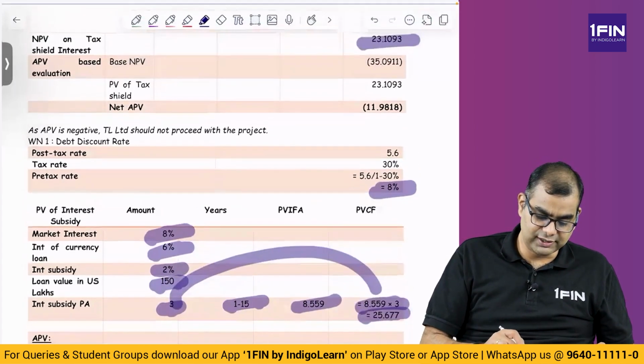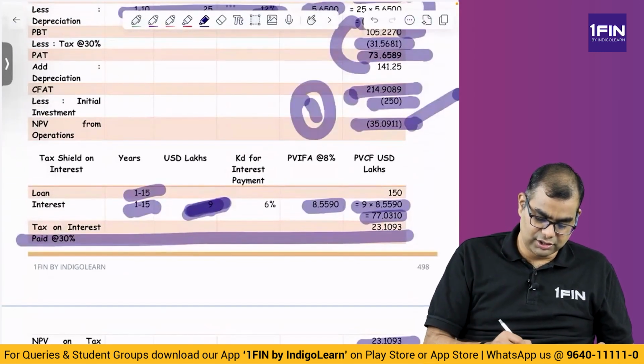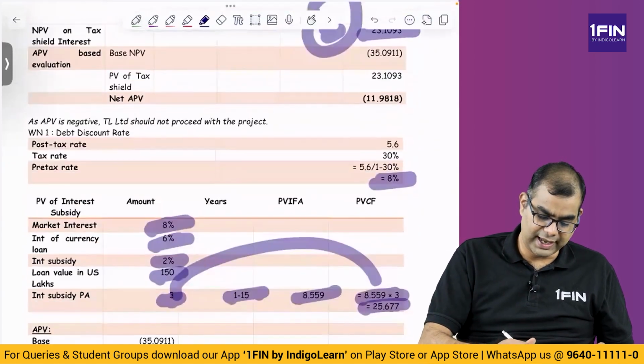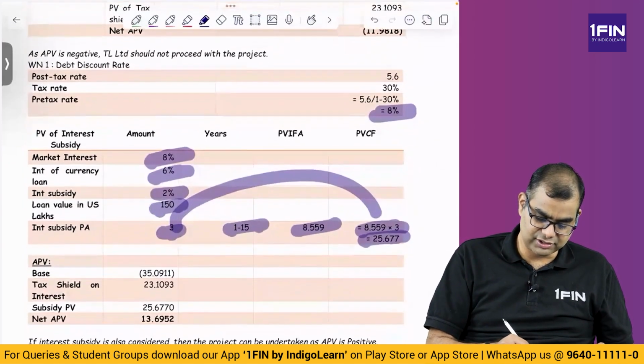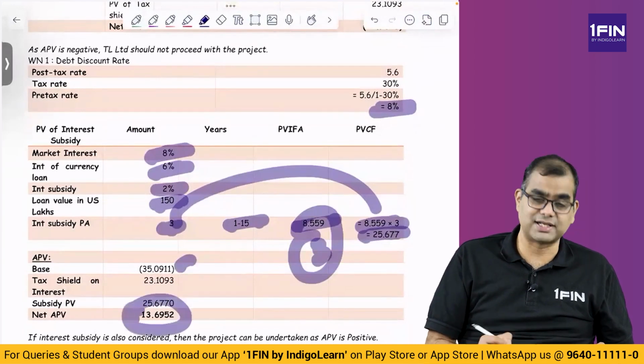So you consider this minus 35, this is number 1. Then you consider plus 23, which is number 2. And you consider plus 25, which is number 3, you get 13.6952.